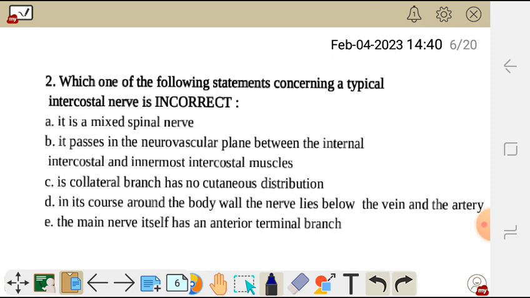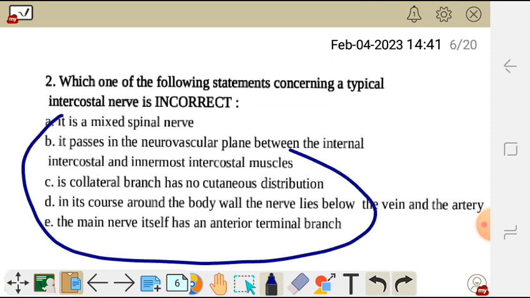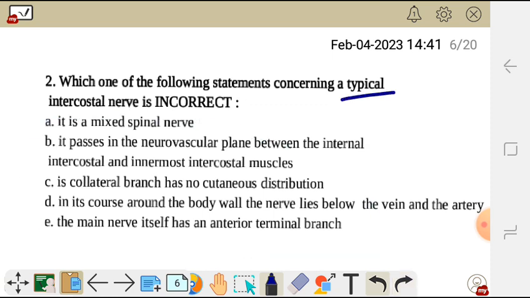Question 2 reads: which of the following statements concerning a typical intercostal nerve is incorrect? All these statements should relate to the typical intercostal nerve. Statement A says it is a mixed spinal nerve.